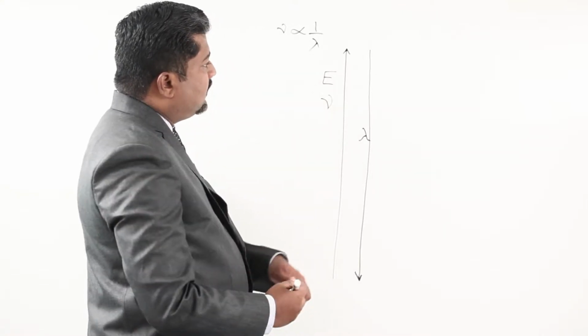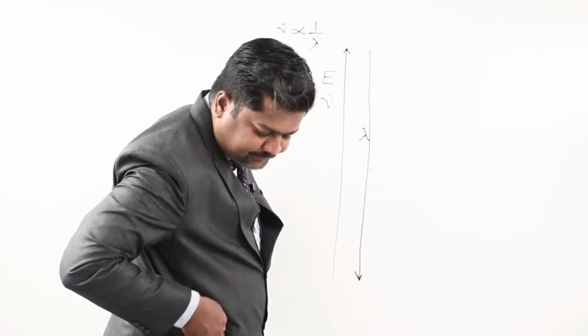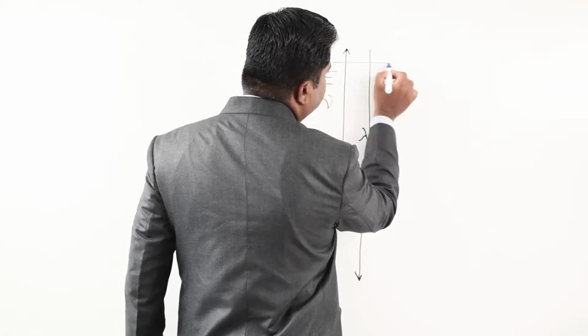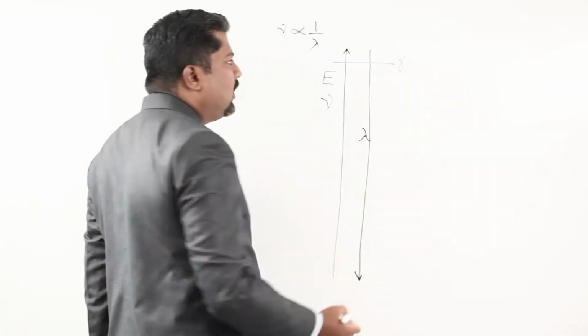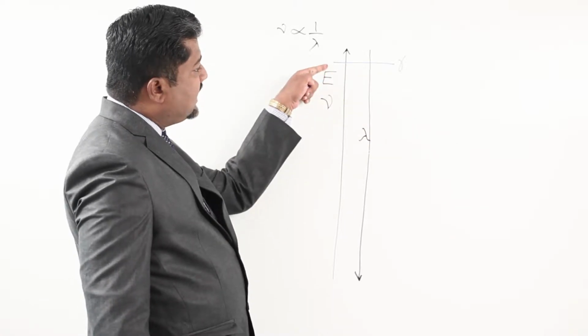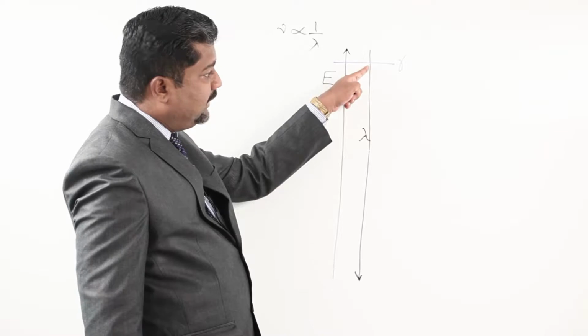So here suppose radiation is there. Now I am giving you here radiation, pointing out gamma. What is the meaning? That gamma radiation has very high energy, whereas its wavelength is very low.